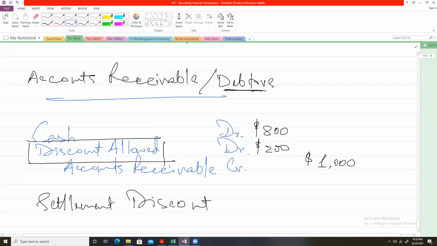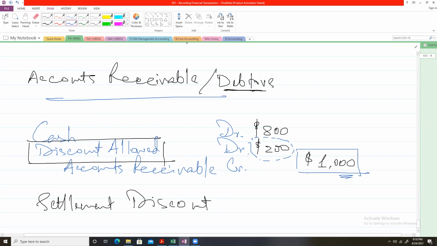So this is a cash discount. In this way, the debtor settled his or her account at a value less than the amount originally owed, the amount that he actually agreed to pay initially. So this is a settlement discount.